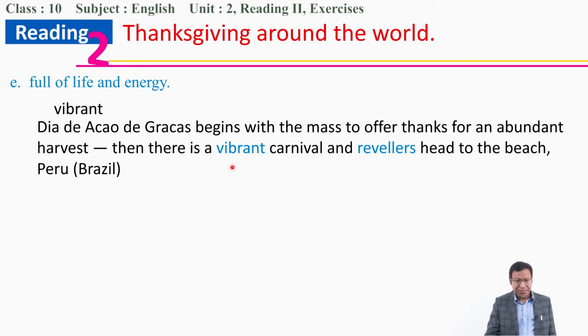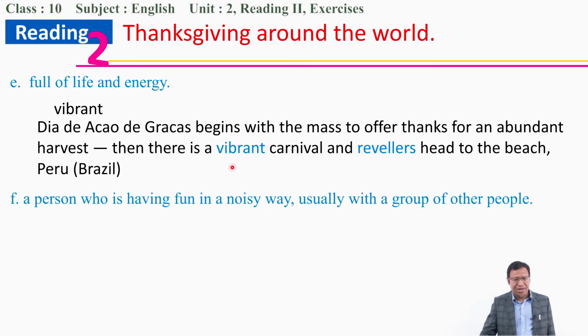The next word is a person who is having fun in a noisy way, usually in a group of other people. So, who is this one? What do you call this one? This is also there in Dia de Acao de Gracas. Having fun in a noisy way. It is from R. So yes, revelers. And the same sentence: then there is a vibrant carnival, and revelers head to the beach. So this is what the reveler is.